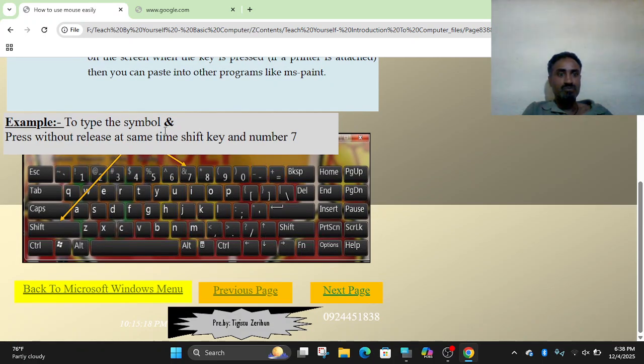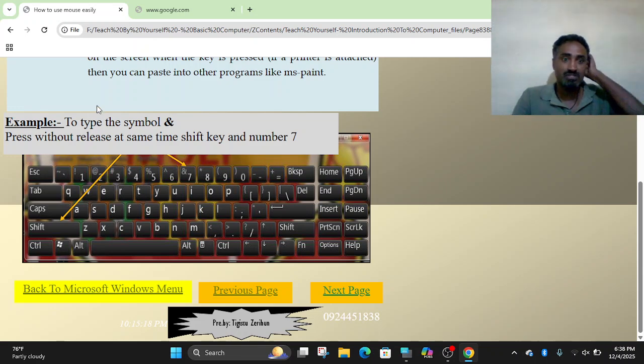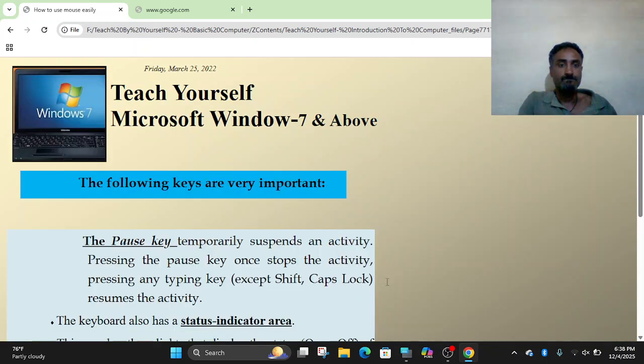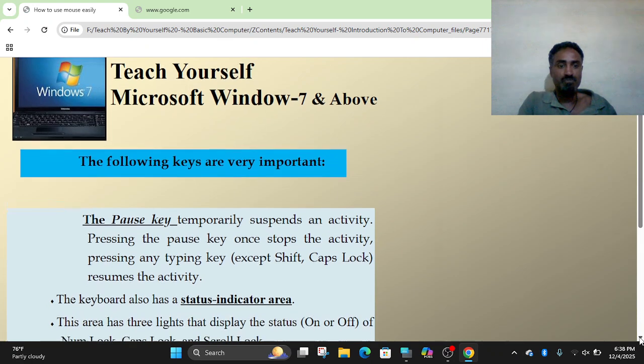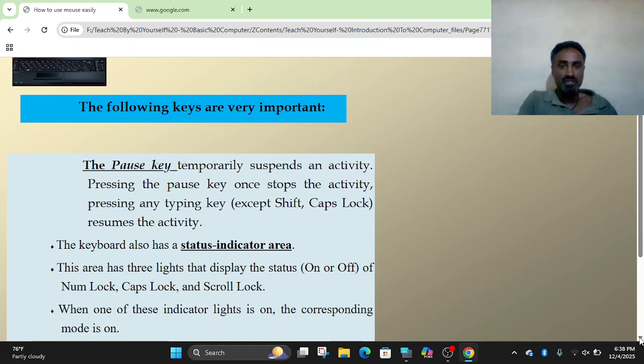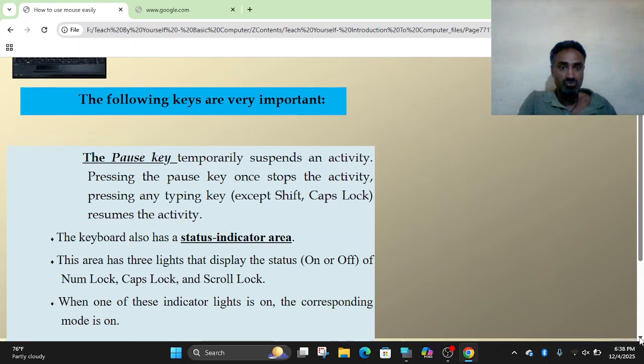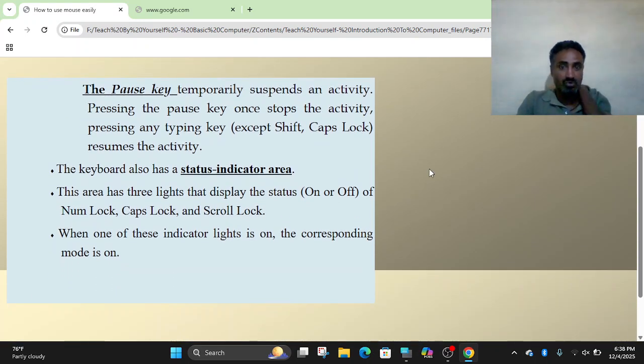Here, to type the symbol, for instance, press without releasing, at the same time, the shift key and number 7. To type this symbol, ampersand, as we say in computer or IT, press at the same time, without releasing, shift and number 7. The pause key temporarily suspends an activity. It helps you to pause. For instance, when you are playing in Windows Media Player, you can use this key.